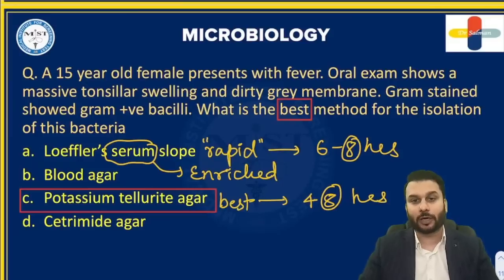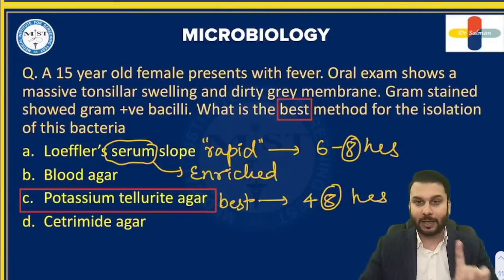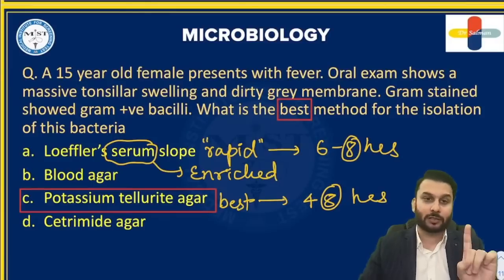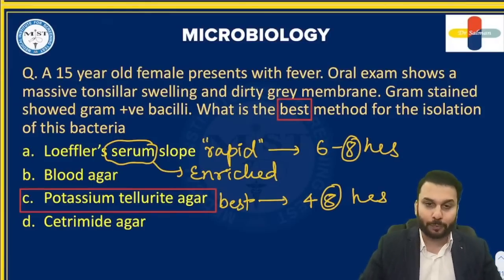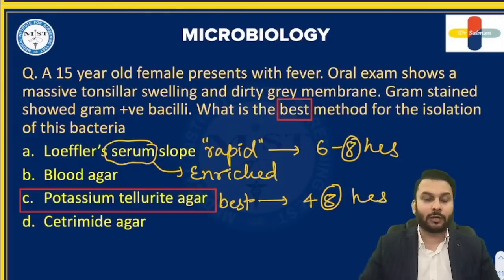Is that understood, guys? Don't make that mistake now. It's okay if you make it here. Learn it if this is asked in exam. Best if they ask, PTA is the answer. Rapid if they ask, LSS is the answer for this, Loeffler serum slope. Right? So everything in and out about diphtheria you guys should revise.